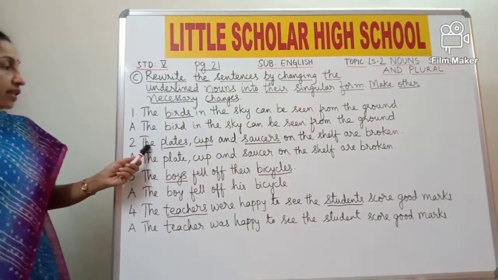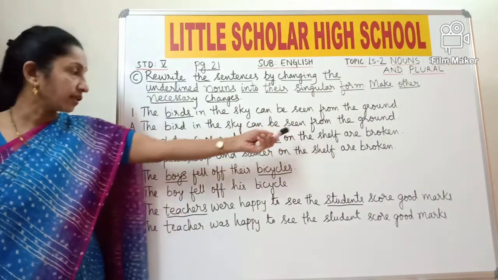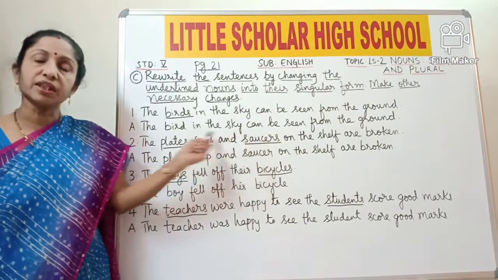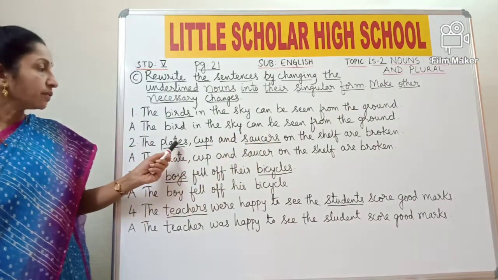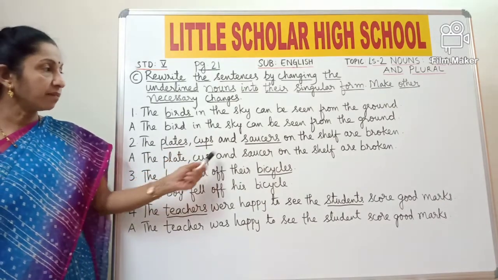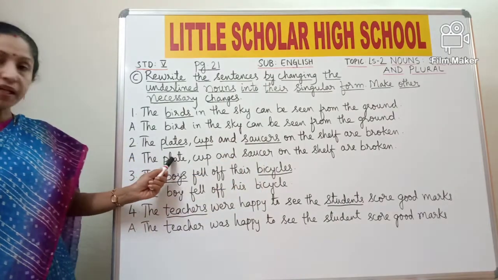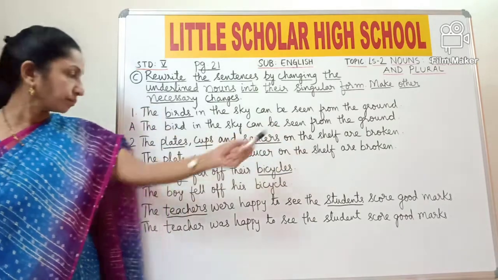Now second one. The plates, cups and saucers on the shelf are broken. So the underlined words here are plates, cups and saucers, which are all in plural form. You have to change it into singular. So the singular of plates is plate, singular of cups is cup, singular of saucers is saucer. So the answer is: The plate, cup and saucer on the shelf are broken.